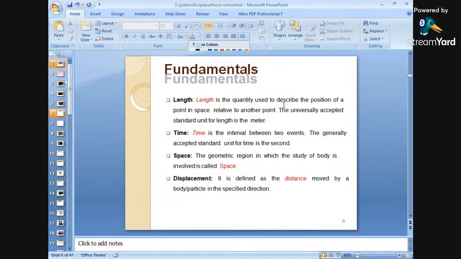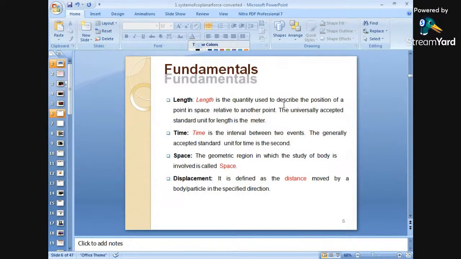So what is time? Time is the interval between two events. The generally accepted standard unit of time is the second. Normally, time is measured in seconds, and time is nothing but the interval between two events. What is the lapse? That is the time interval between the two events. Okay. Next is space. What is space?